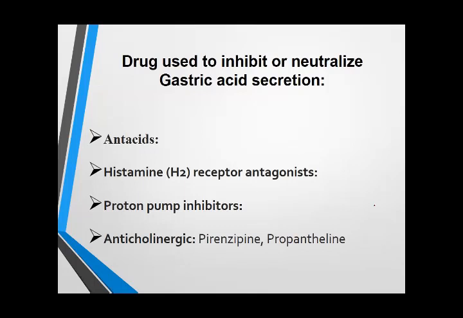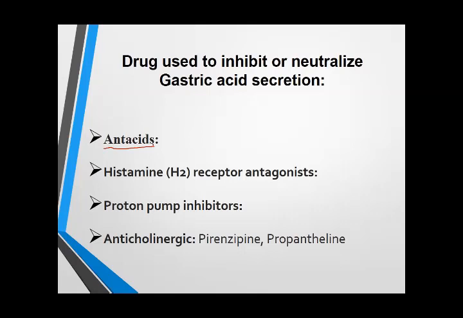So the first group that is used to inhibit or neutralize the gastric acid secretions are antacids. Antacids are basic or alkaline substances that neutralize the gastric acid and provide prompt or quick relief to the symptoms. Quick relief, like if you have hyperacidity or burning and you take an antacid, your burning will end immediately. It has a quick action, but unfortunately it has no role in the cure of the disease. It just produces symptomatic relief.